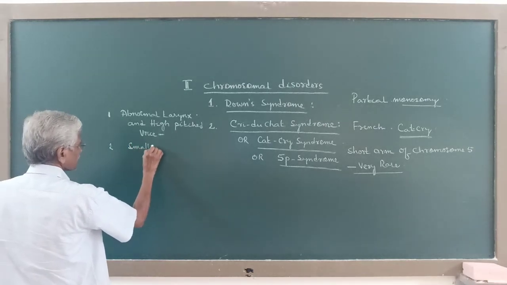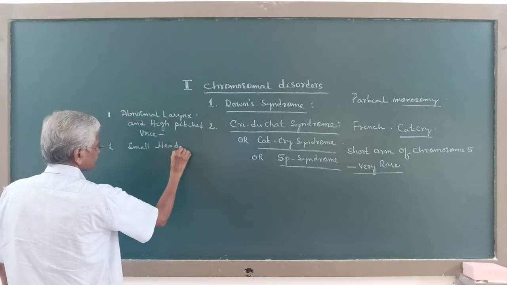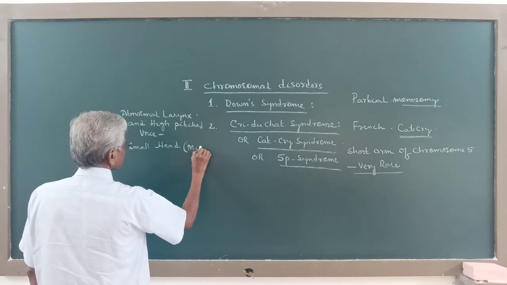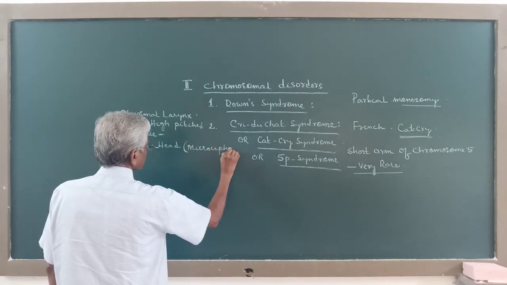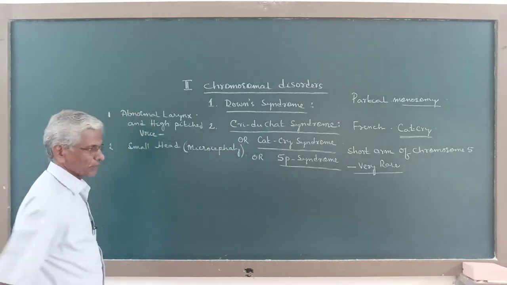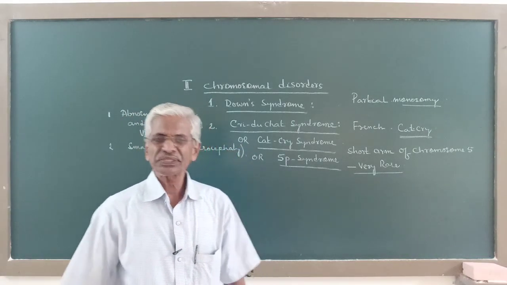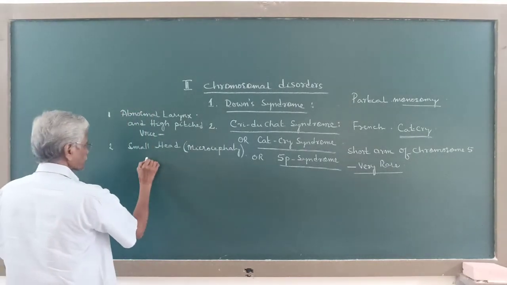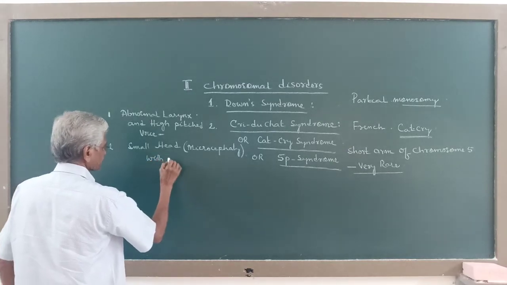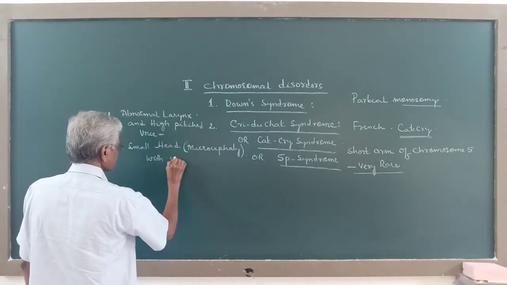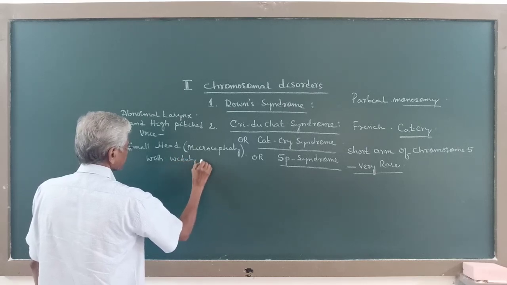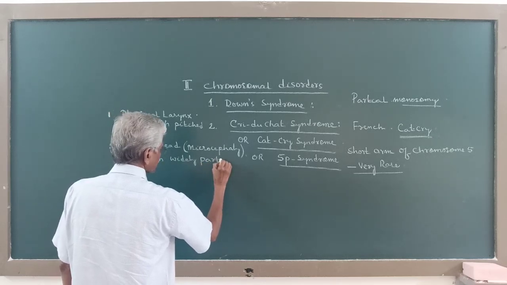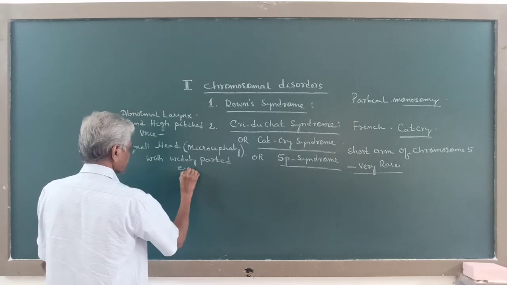Small head. So the head is small, and this is called microcephaly. Cephalus means head, micro means small. So small head, with widely parted eyes.